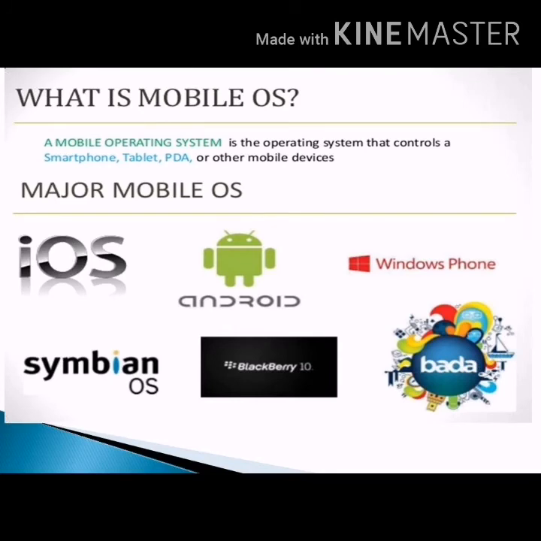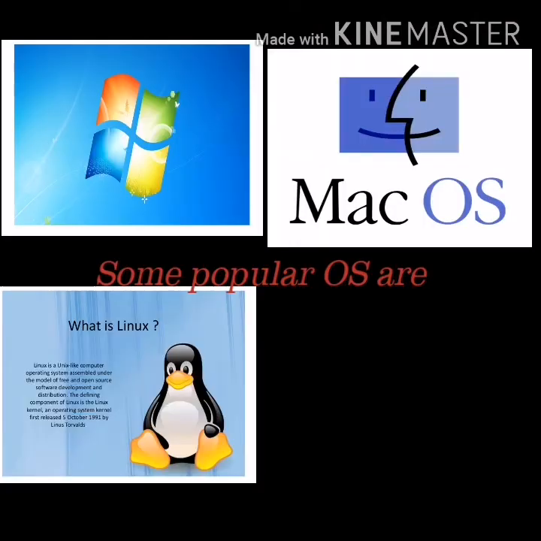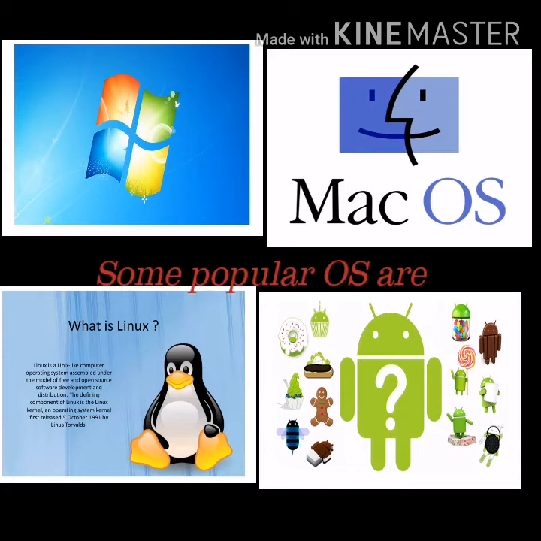Mobile operating system. A mobile operating system allows smartphones, tablets, PCs, and other devices to run applications and programs. Mobile operating systems are graphical user interface and multitasking systems. Examples of mobile operating systems are Android, iOS, etc. Some popular operating systems are Windows, Mac OS, Linux, Android, and iOS.